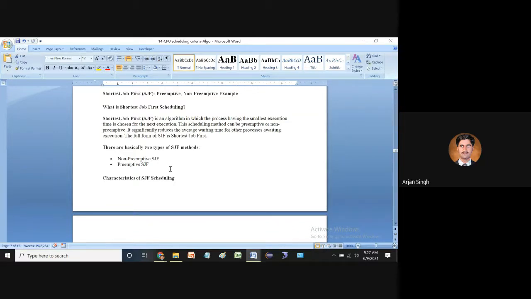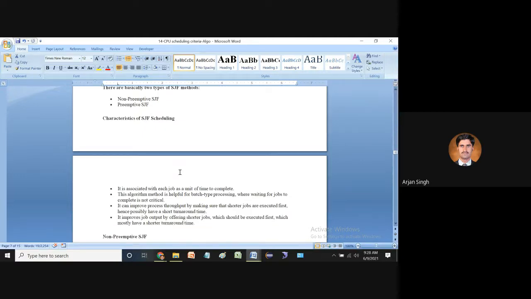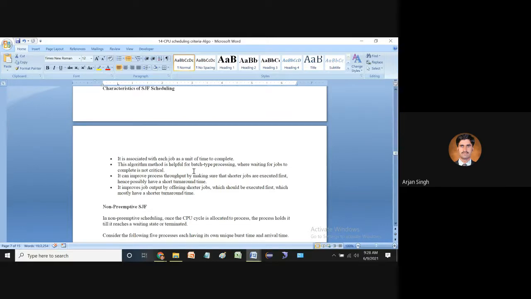One is the non-preemptive shortest job first, and the other one is the preemptive shortest job first. First of all, we are going to discuss the characteristics of SJF scheduling. It is associated with each job as a unit time to be completed. This algorithm is helpful for batch type processing, where waiting for a job to complete is not critical.